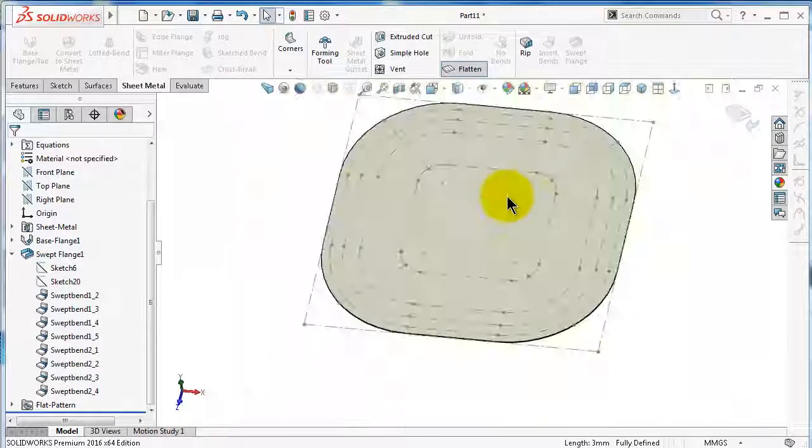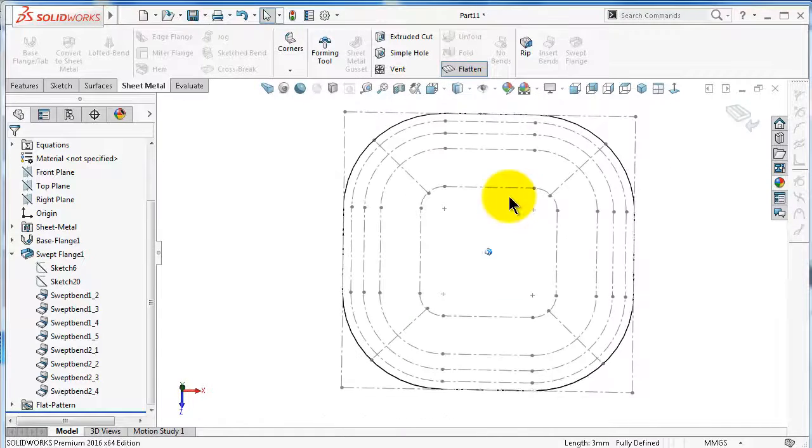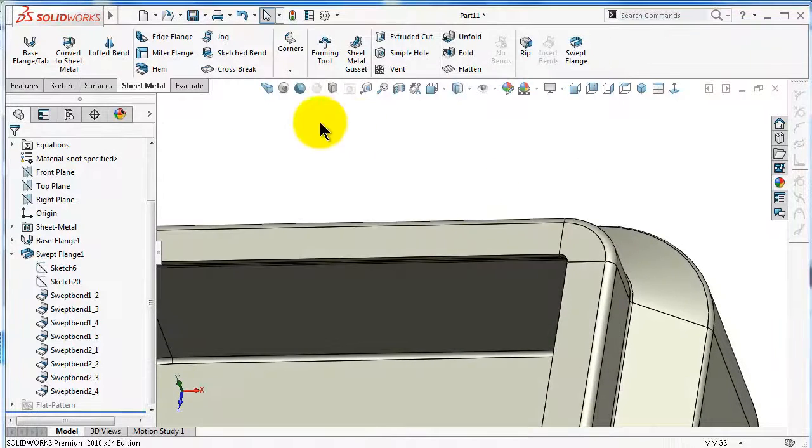And here you get your metal tank. Exit, and we can try add a hem manually instead.